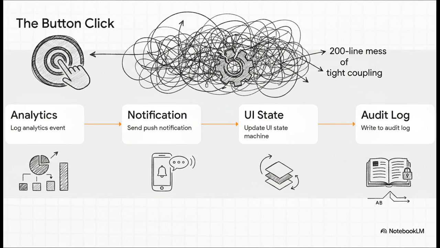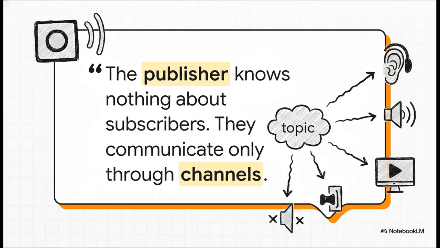A month later, a fifth step for A/B testing triggers. Suddenly, your simple click handler is a 200-line mess of tight coupling. Every single time a new feature is added, you have to open up and risk breaking this exact piece of code. It's a nightmare. And that brings us to the core solution, the publish-subscribe pattern.